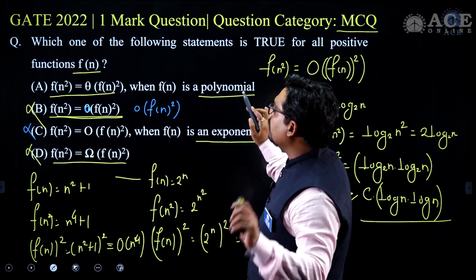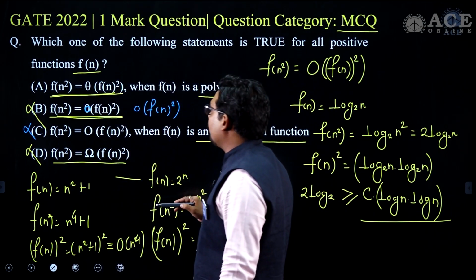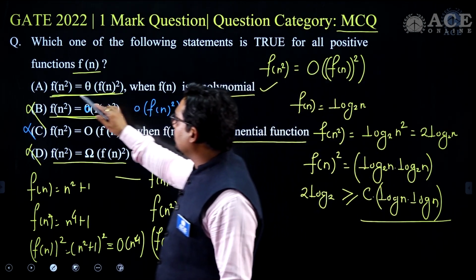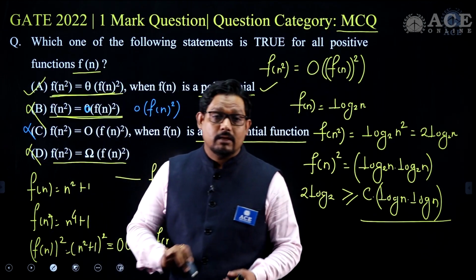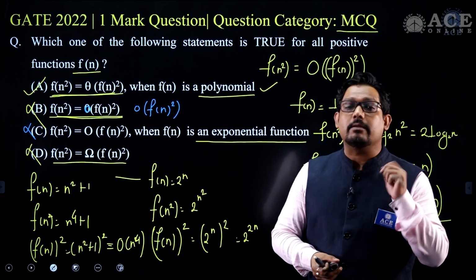For any polynomial function, f of n square is theta of f of n whole square, where f of n is a polynomial. The answer for this question is A. Quite a lot of work for a single mark.